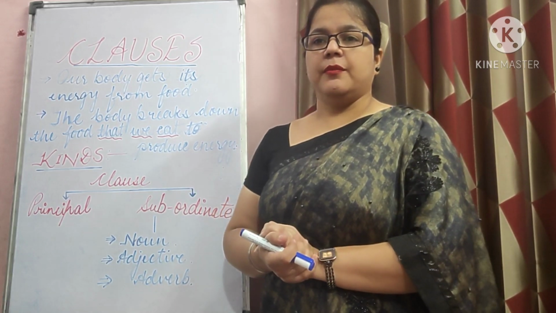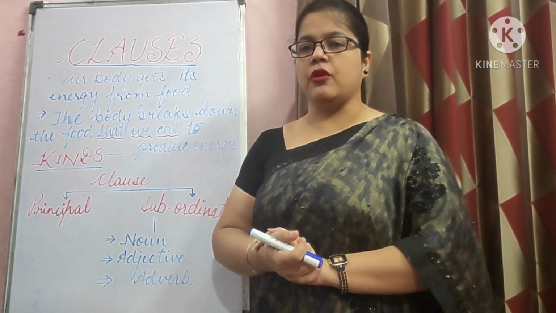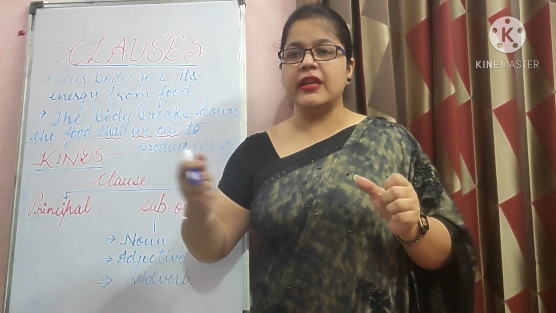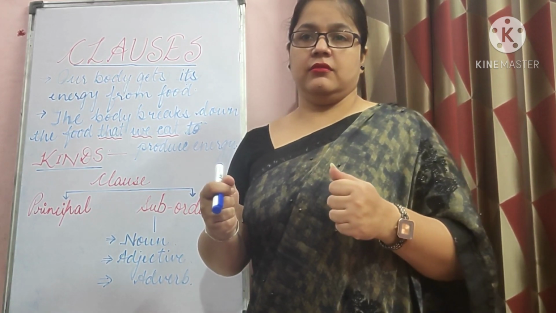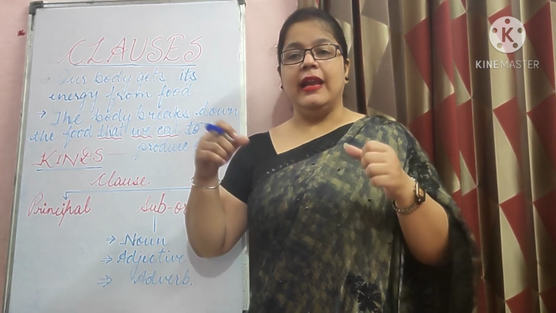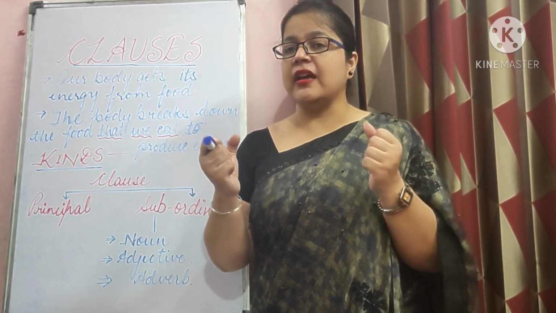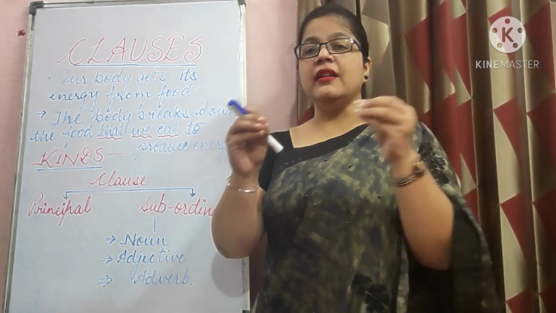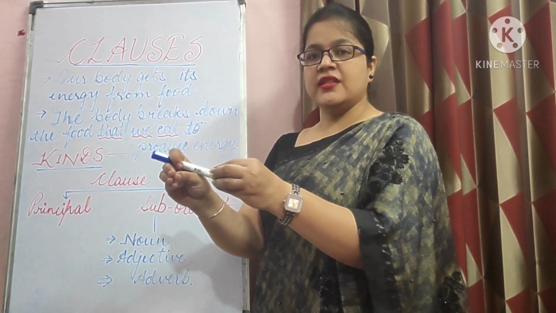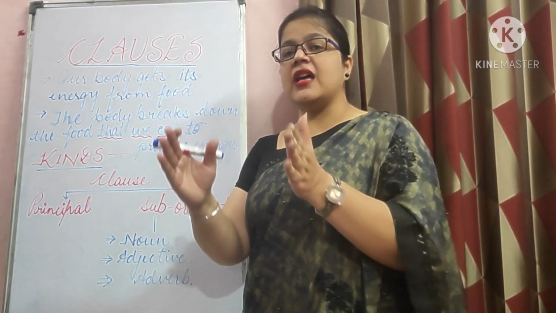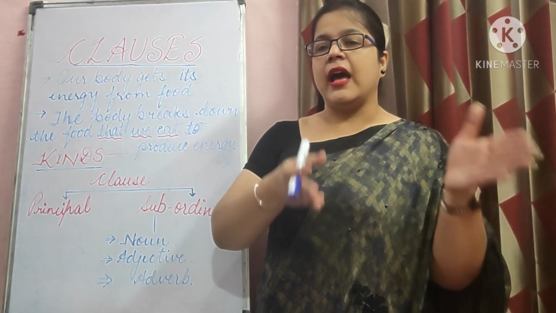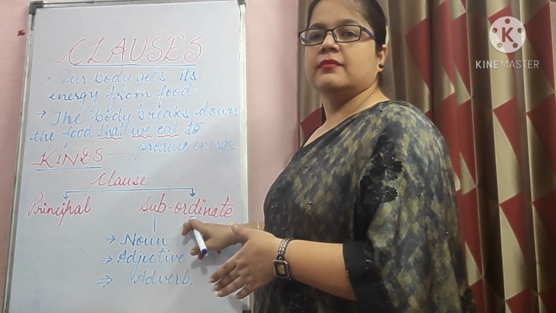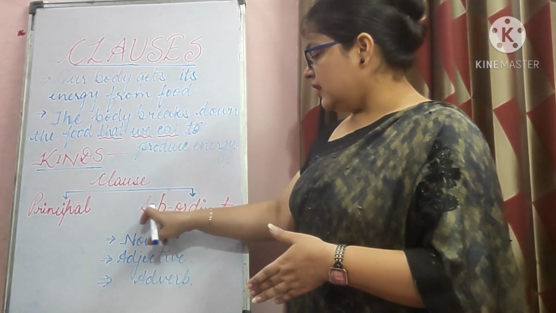Let's take one more example. The example is from your grammar book only. And the sentence is, the dragon lashed its tail because it was angry. Because it was angry is depending on the principal clause, the dragon lashed its tail. Are you getting it? So the dragon lashed its tail will be principal clause, and because it was angry will be marked as subordinate clause. Got it? Okay.